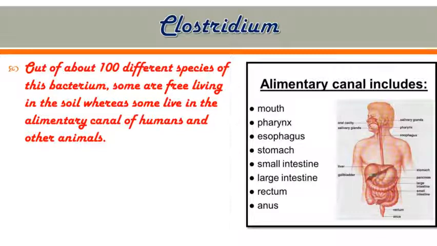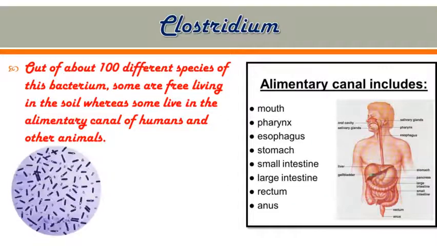You can observe the alimentary canal includes the mouth, pharynx, esophagus, stomach, small intestine, large intestine, rectum, and last the anus. So the organs from mouth till anus make up the alimentary canal. These Clostridium bacteria are there in the alimentary canal of human beings and other animals also.